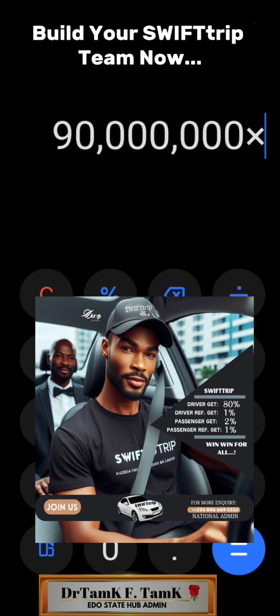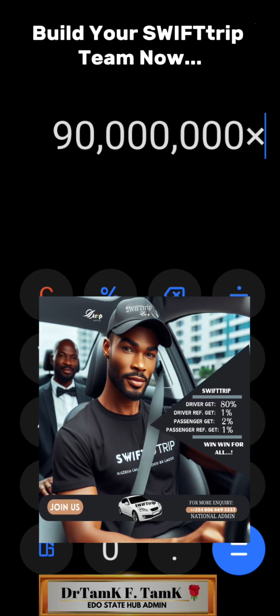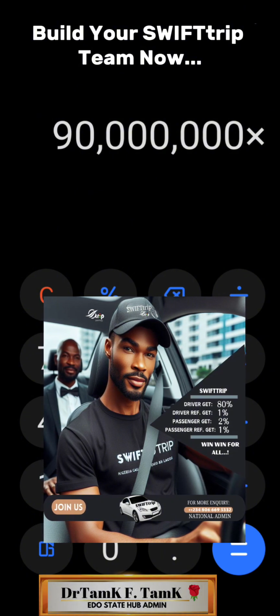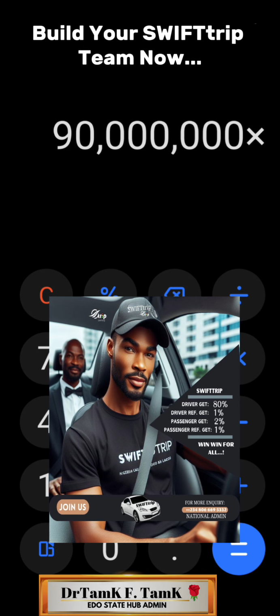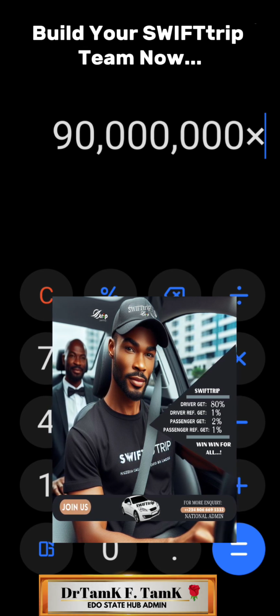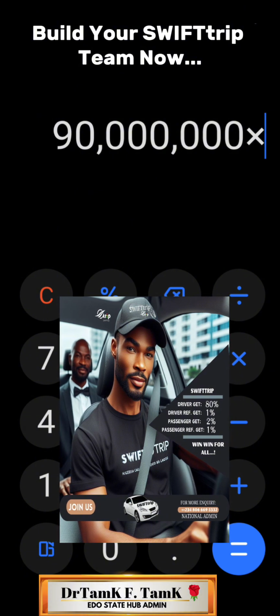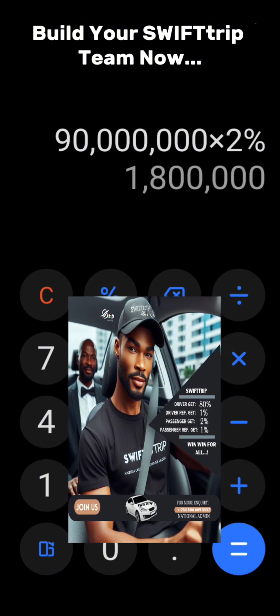Okay, now let's take it that way around. Now let us assume that this person went to spend 90 million naira on the Swift mart by transacting a business, buying items worth 90 million naira, right? Now, what happens? Let's consider the customer. How much will the customer make out of this 90 million naira? The customer is making 2% of this money, and that is 1.8 million naira.